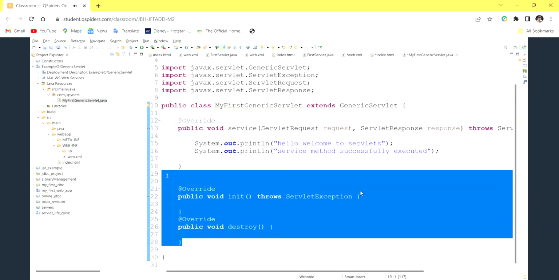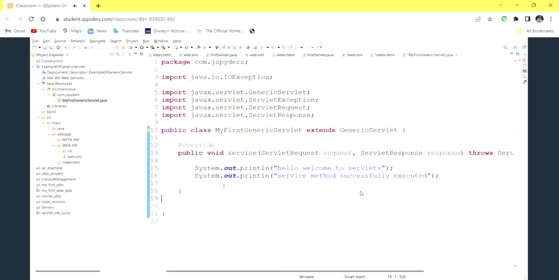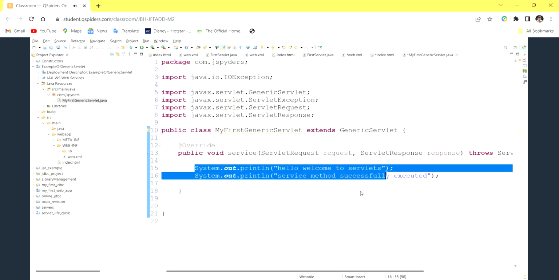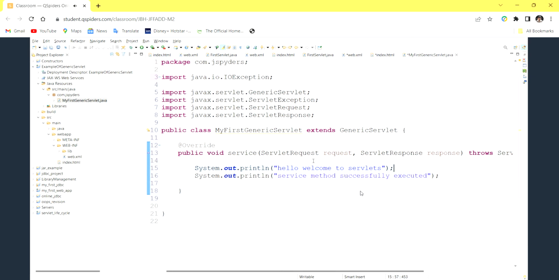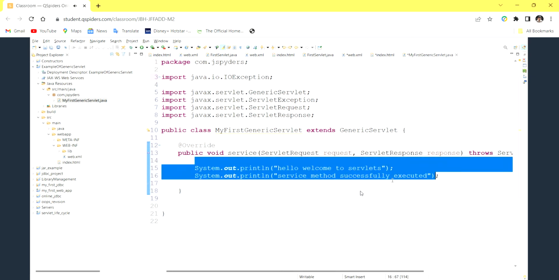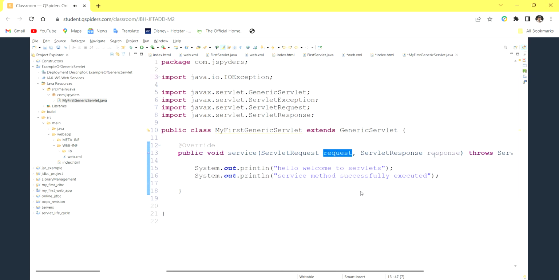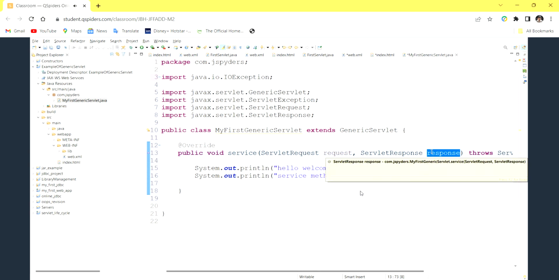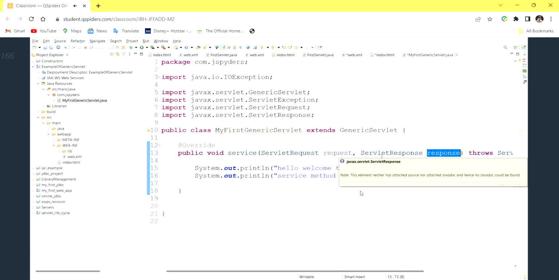Only I'm sending some requests. It is going to process the request and provide some response. Actually, I'm not processing any request here. I'm not using the request variable and I'm not sending any response also. If you are having arg0, change it to request. If you are having arg1, change it to response. If it's your wish, you can keep it as arg0 only.